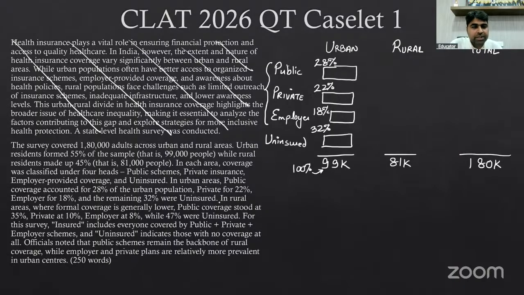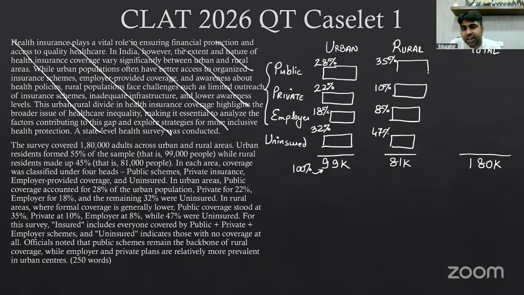In rural areas where formal coverage is generally lower, public coverage stood at 35%. Public was 35%, private at 10%, so 45% is done. Employer 8%, so 45 and 53, and the remaining 47% will be here. Again, whenever it will be required, I will try to find out the exact values, and then we can think about it.